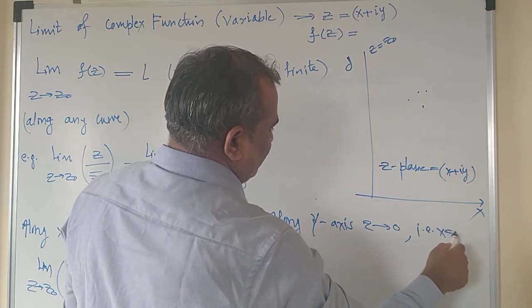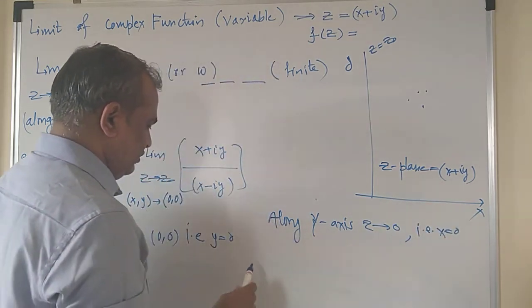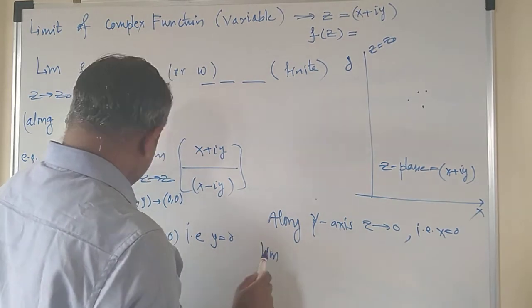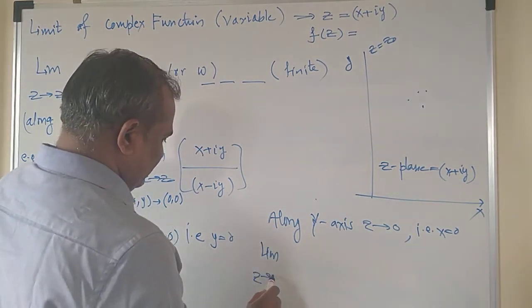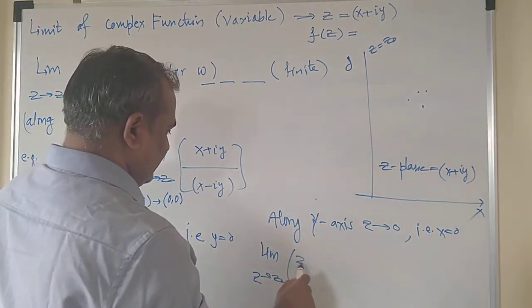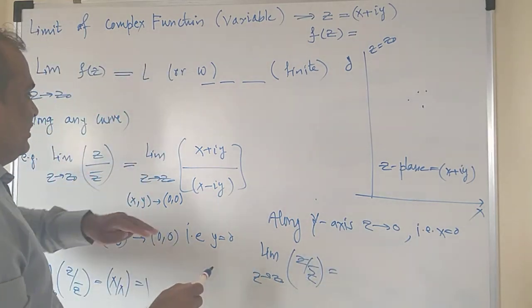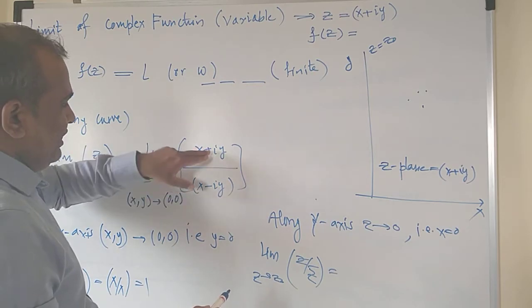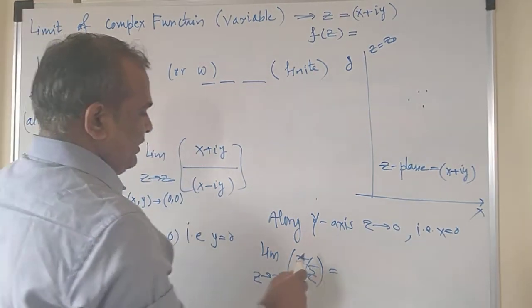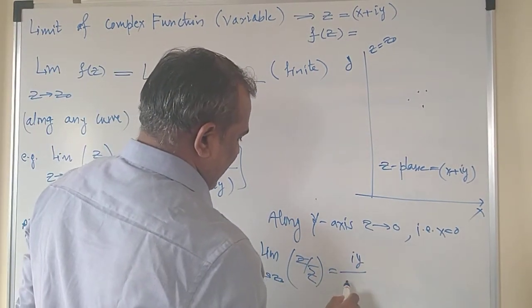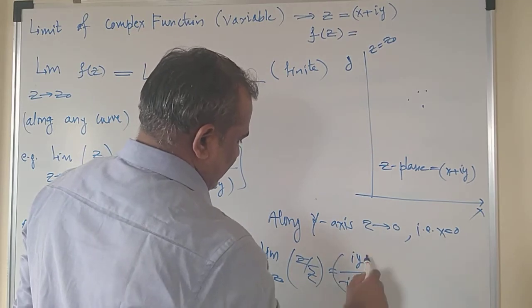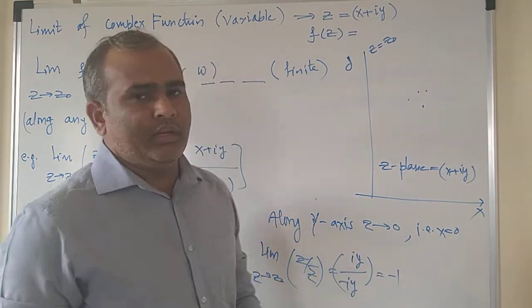That is, x is equal to 0, y is not equal to 0, and we calculate the limit. So limit z tends to z naught, z by z bar, and put the value of x equal to 0 here, you will get iy divided by minus iy, and this will give me minus 1.